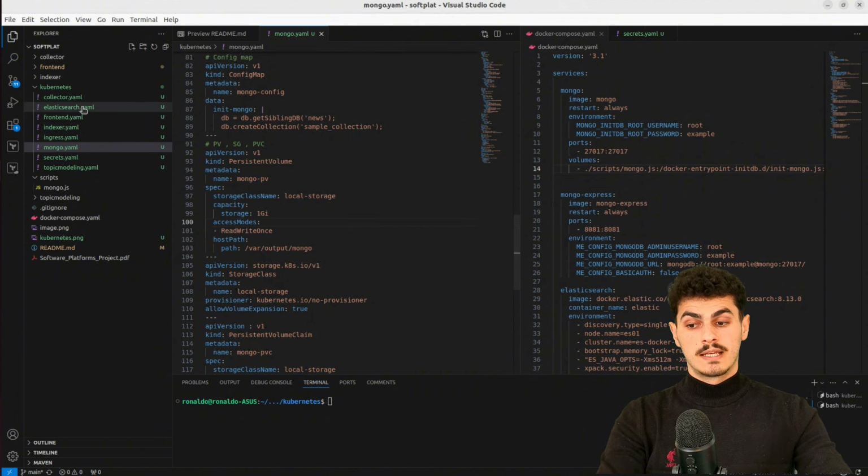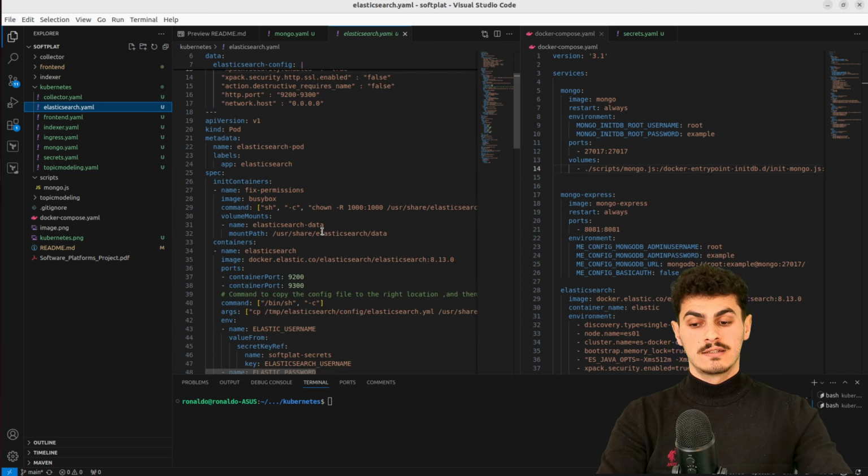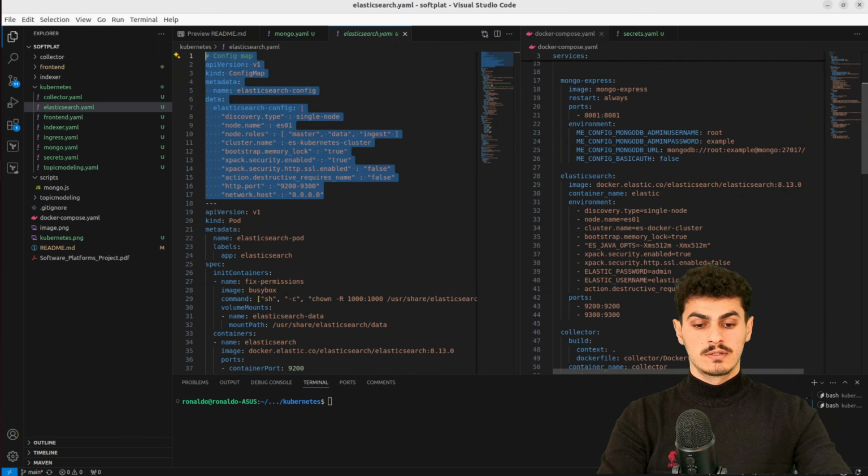Similarly, ElasticSearch, you need to save the data. So also the pod of ElasticSearch, I have implemented a volume mount for all the ElasticSearch data in it. Now, the config map has all the configurations from the Docker Compose.